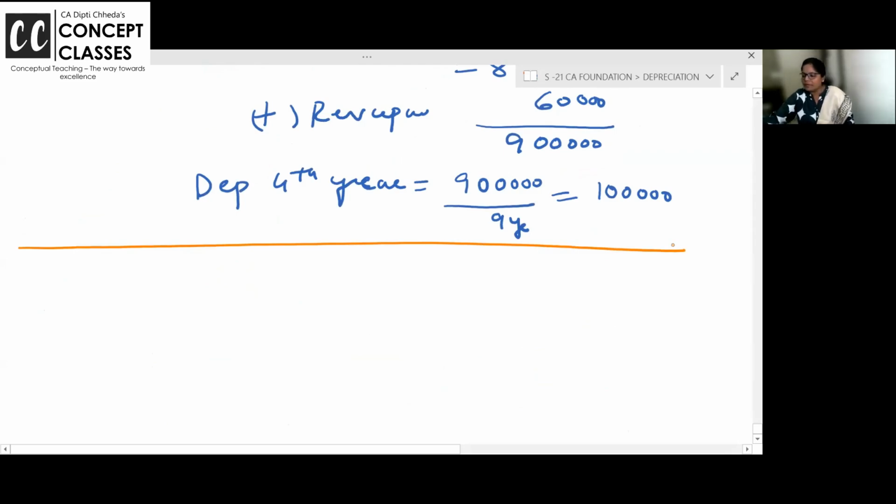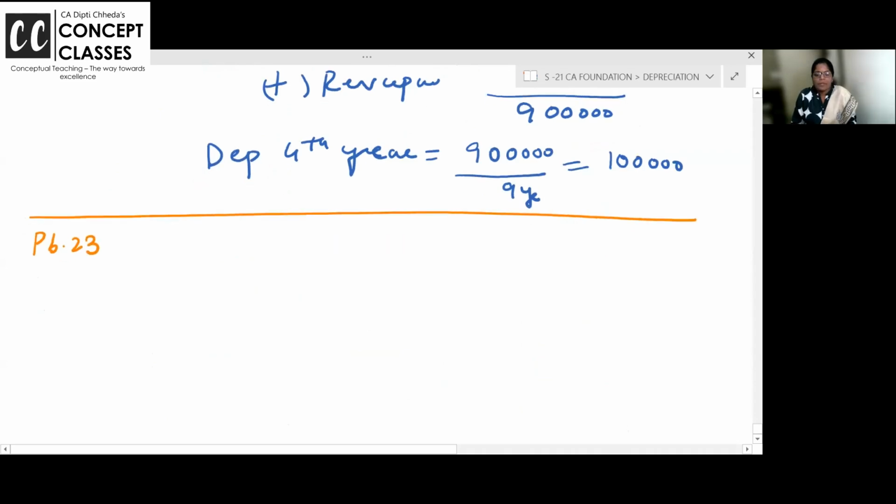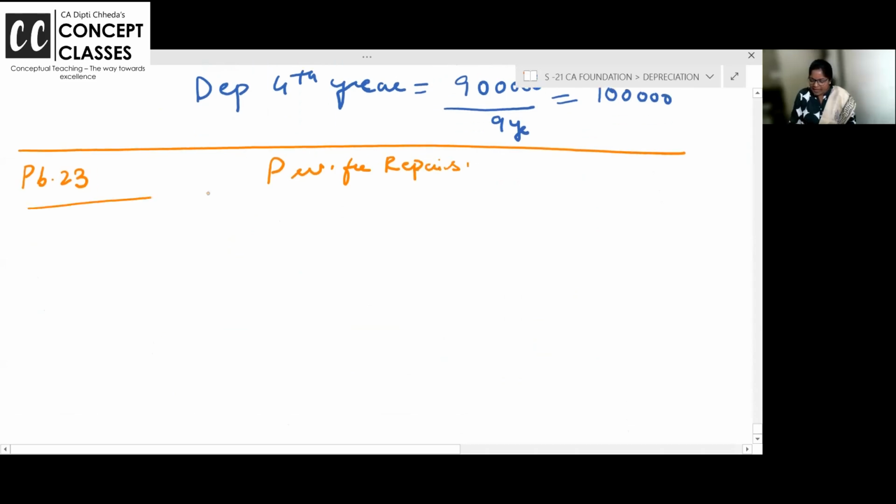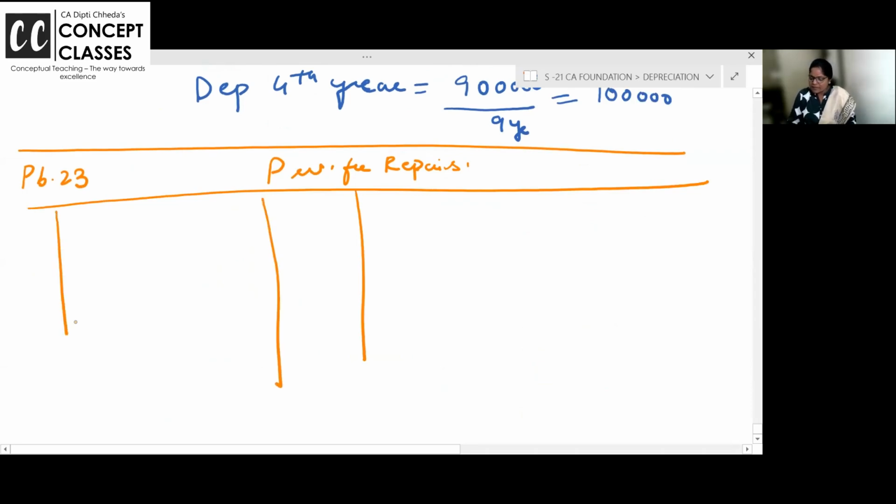Problem number 23. Last problem. Provision for repairs account you have to prepare, and it's a T format account. So we will prepare it as date, particulars, amount. Date, particulars, amount. Quickly.